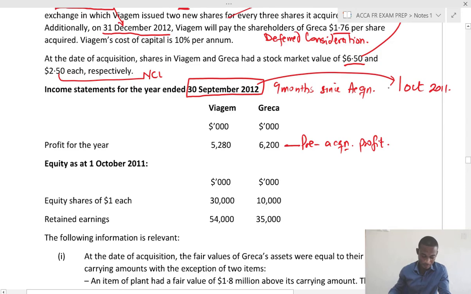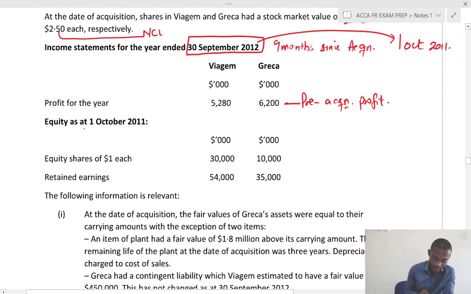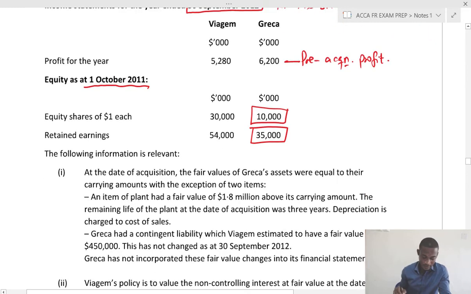So let's see. Now, the equity balance as at 1st October 2011 for both entities, we have for Biadem and Recast. So we need these for the consideration and net asset. And then retained earnings, we need also these for the net assets. Now, the following information.